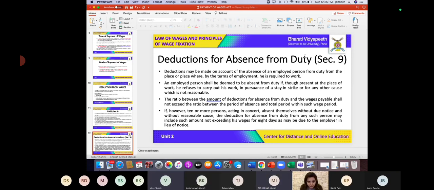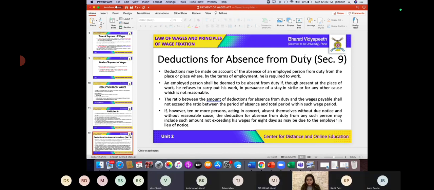So what do you mean by that? It means that if deductions are being made by the employer, they should not exceed his wage. For example, if the salary of an employee is 6,000 per month and he is absent from duty for 1 month, the deduction from the salary for the absence should not be more than 6,000. Is it clear, students? Yes, ma'am.